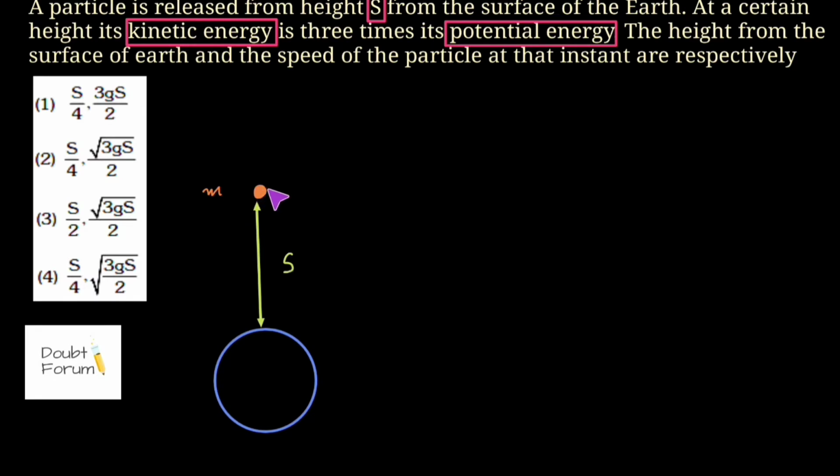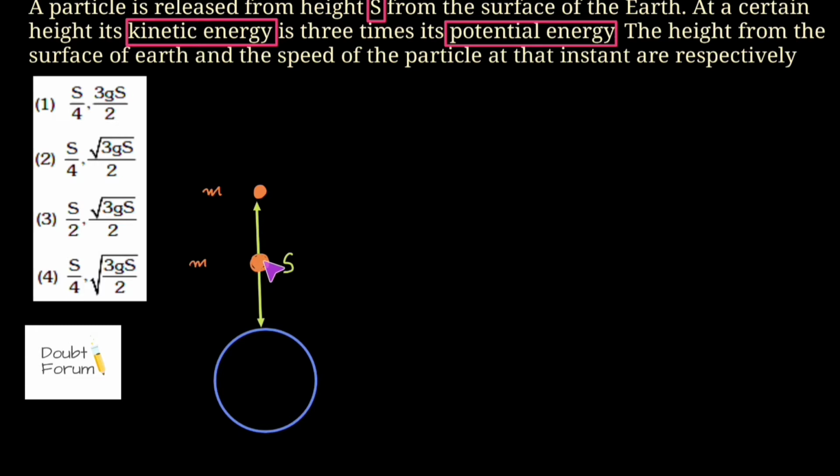Initially this particle was at rest, and after this particle is released from this point and after a certain amount of time, suppose this particle reaches here. This is the same particle which earlier was at a height s from the surface of Earth, and the mass will remain m.